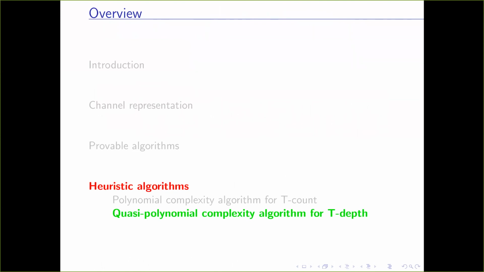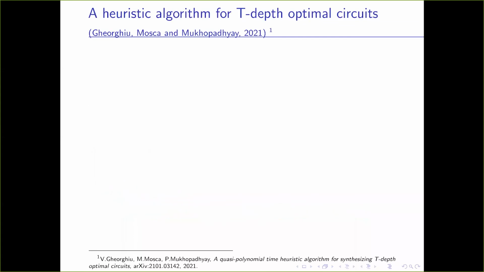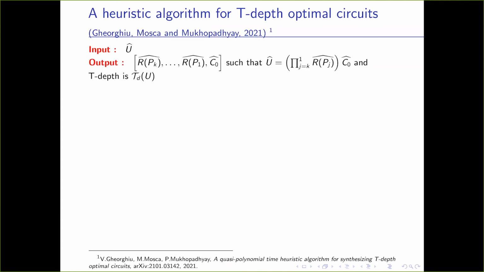Now we give a quasi-polynomial complexity heuristic algorithm for T depth. This work has been done by me with Michele and Vlad. Here the input is a channel representation of a unitary, and we give a T depth optimal decomposition of this unitary.